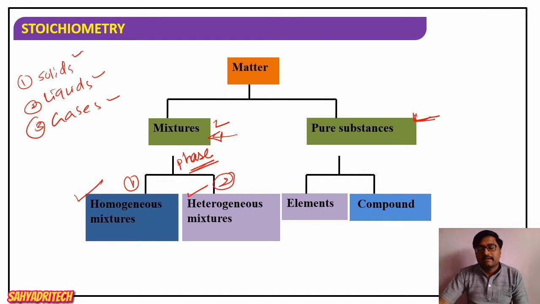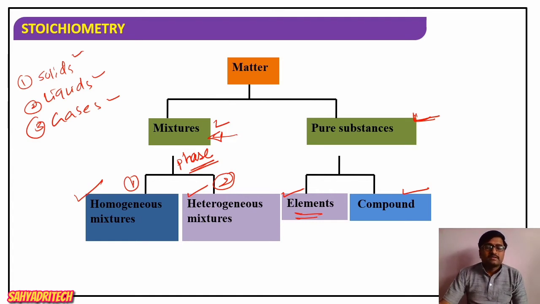On the other hand, pure substances are classified into two types: elements and compounds. An element is the basic unit of matter. It cannot be decomposed into any simpler form.